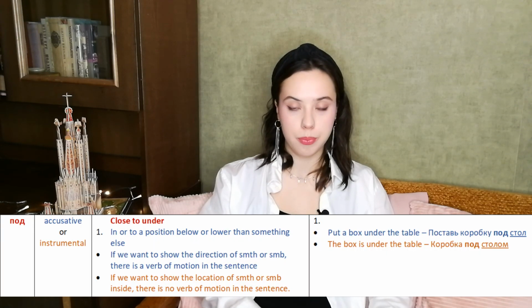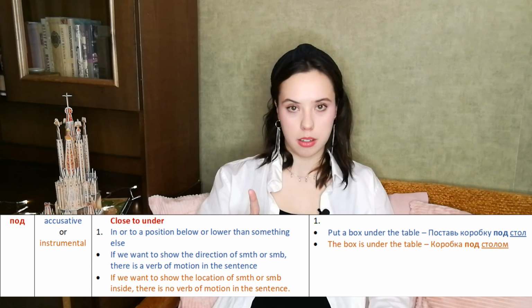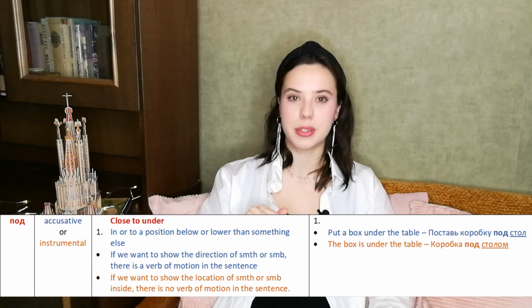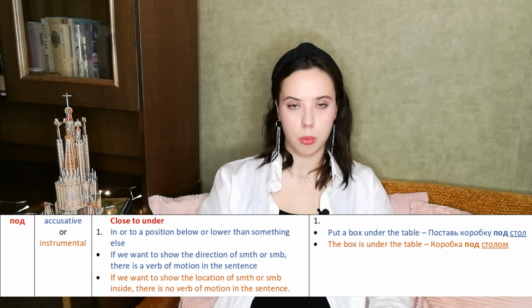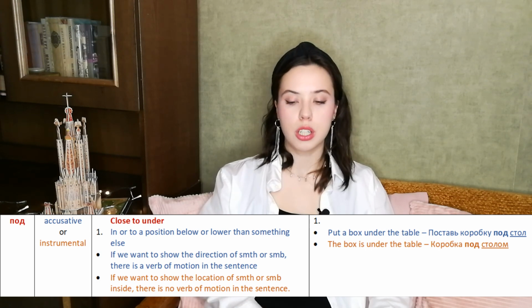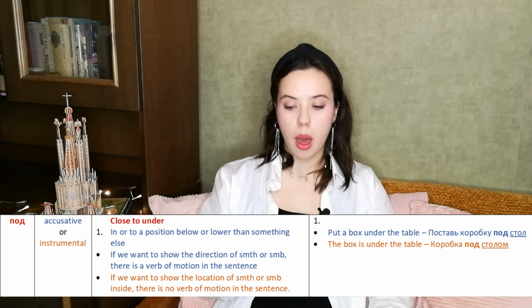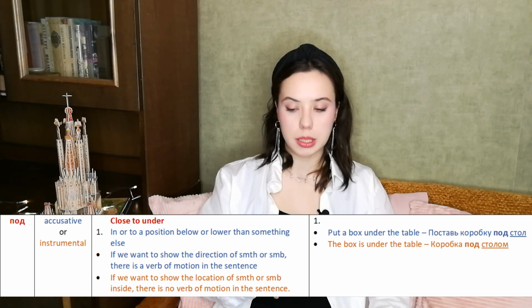Alright, dear friends, the next preposition which we're going to speak about will be the preposition под, and it goes with accusative or instrumental, and I will tell you the situations when we use which case. So actually the preposition под is close to the English preposition under, and we use this preposition in or to a position below or lower than something else, right?